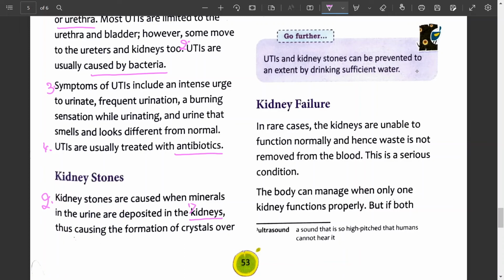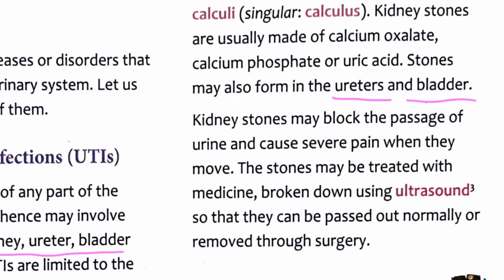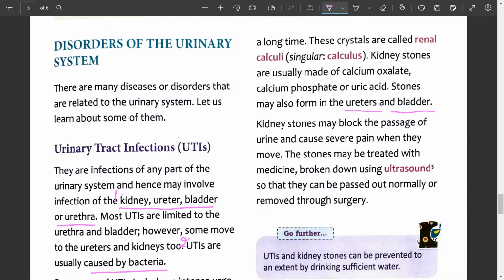Kidney stones are caused when minerals in the urine are deposited in the kidneys, thus causing the formation of crystals over a long time. These crystals are called renal calculi. Then next question. What are the kidney stones made up of? Question number 3. Kidney stones are usually made up of calcium oxalate, calcium phosphate or uric acid.